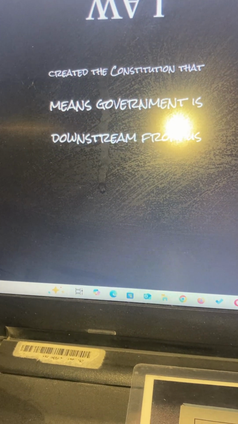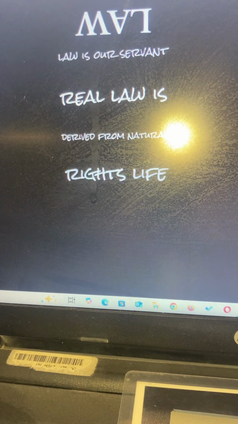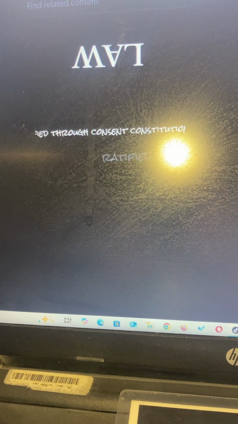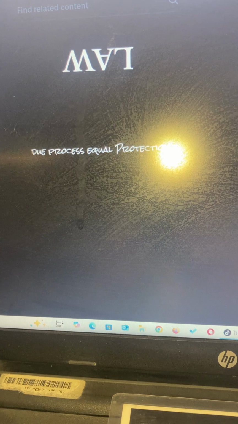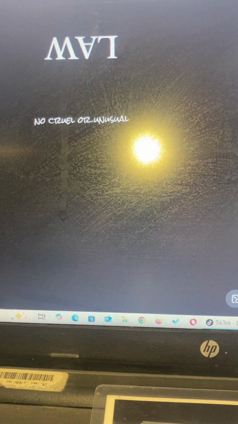That means government is downstream from us. We are not below government. Government is below us. Law is our servant. Real law is derived from natural rights: life, liberty, property, codified through consent, constitutionally ratified, not dictated. Bound by limits: due process, equal protection, no cruel or unusual punishment.